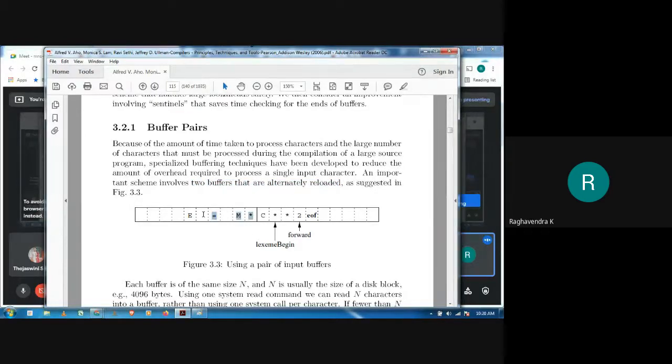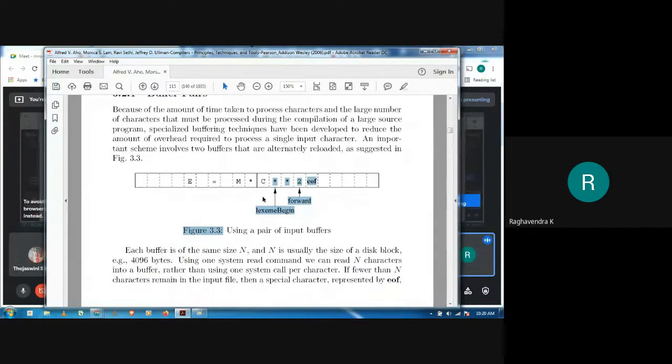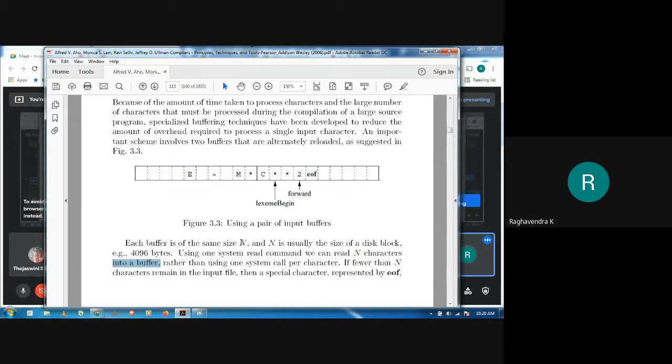So the first part here is one buffer of size n, and the second part here is another buffer of size n. Totally, the size is 2n, and each buffer size is around 4096 bytes. So instead of having a single command to read one character, we use a read command that can read n characters into the buffer. So this is one of the changes, right? Instead of one character, we are reading n characters into the buffer by using certain system commands.